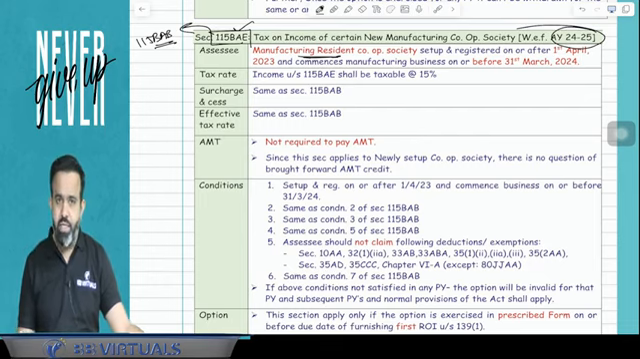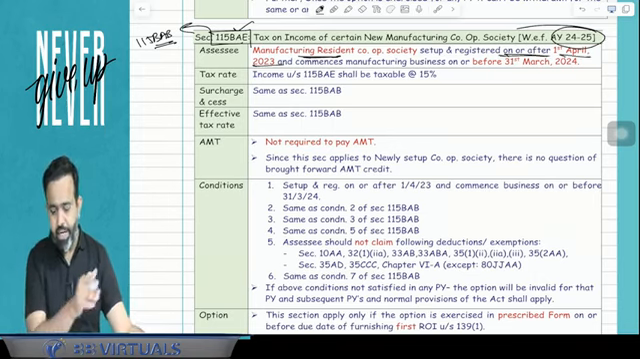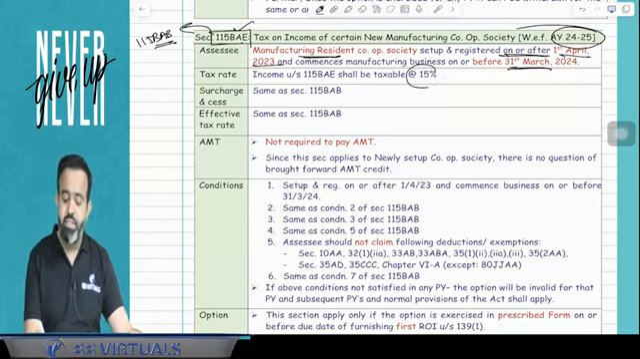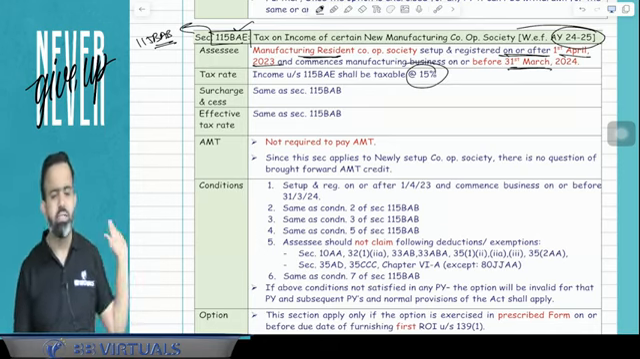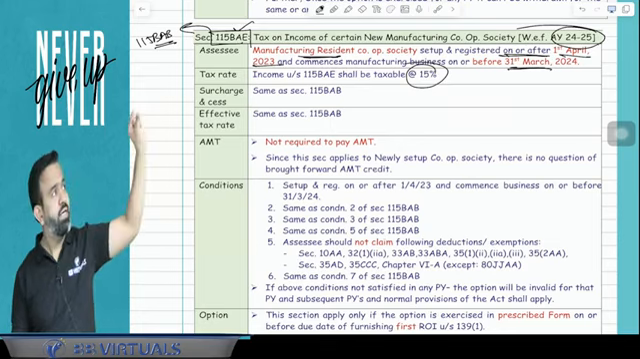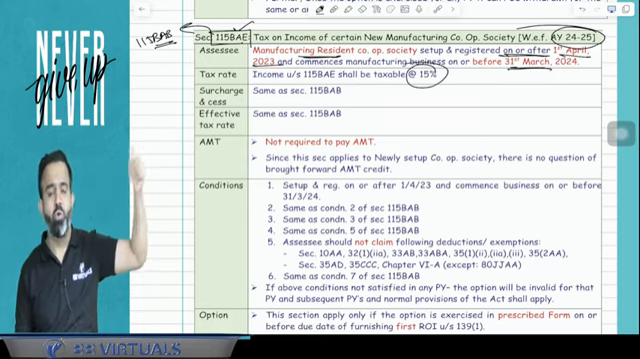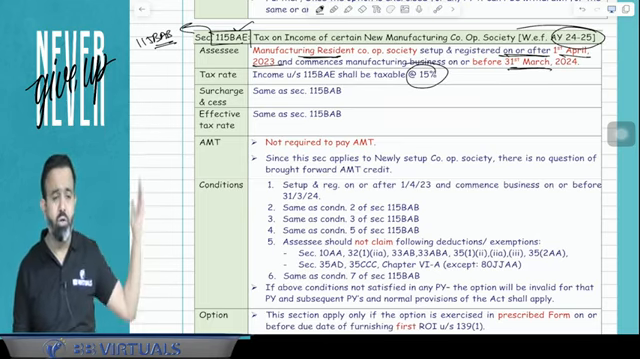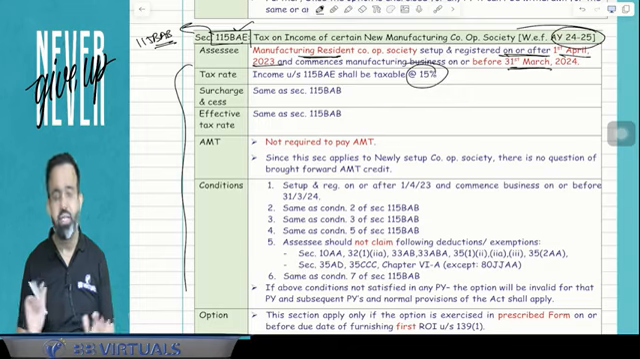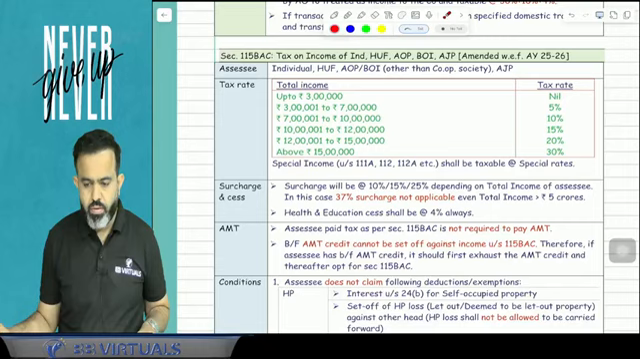That resident cooperative society is set up and registered on or after 1st April 2023, and started the manufacturing business till 31st March 2024. Their tax rate is 15%. All conditions are similar, everything is similar, but in 115BAB there was one condition that they cannot use any building which was earlier used as a hotel or convention center. That condition is not applicable here. All other conditions are similar only. If you read 115BAE, you will be able to understand.